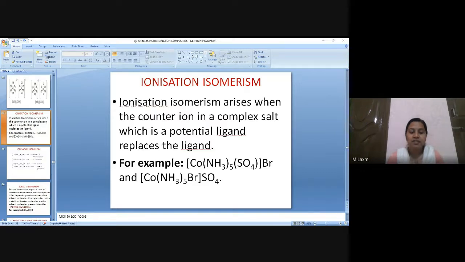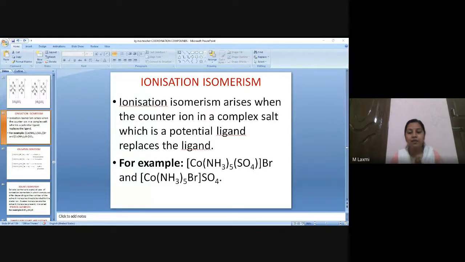Okay, see, first I have to find out the charge of the coordination sphere so that I can decide whether to change the name of the central atom or not. That is my point number one. My sphere is a neutral sphere, right? So I will not change the name of the central atom.